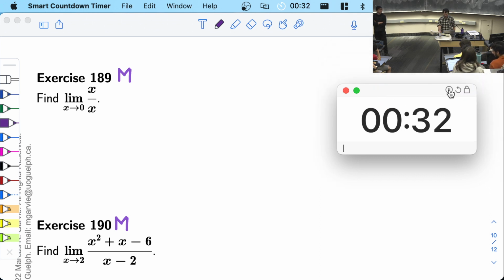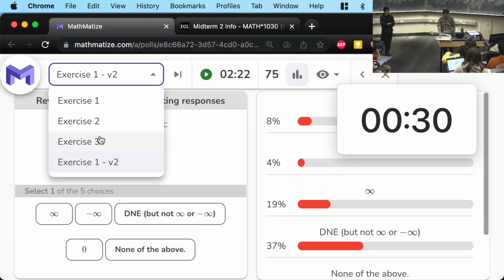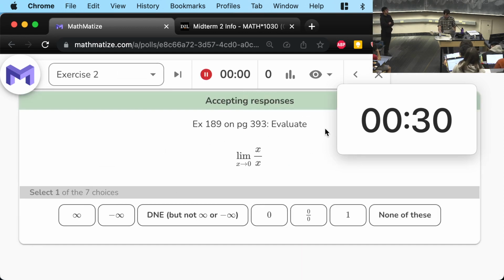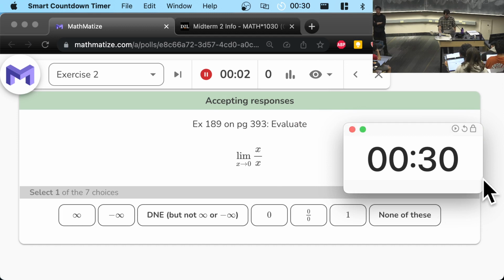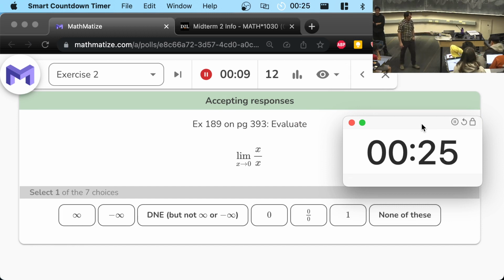Okay, I'm going to pause the clock here with 30 seconds left, and I'm going to give you some options, and you should select the best option given what you've done already. So this is only exercise 2. So you have a bunch of different multiple choice options. What could this limit be? And I want you to choose, based on what you've done so far, what you have.